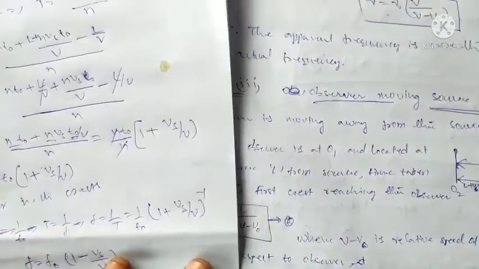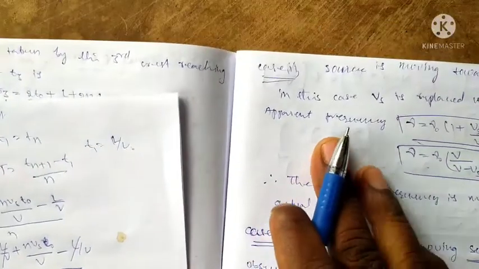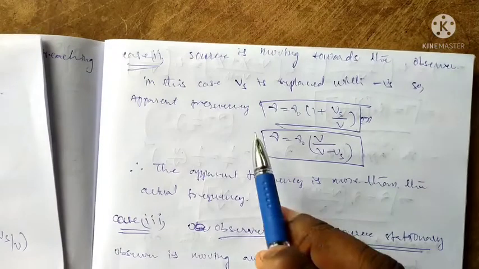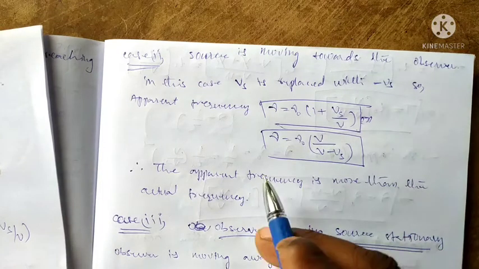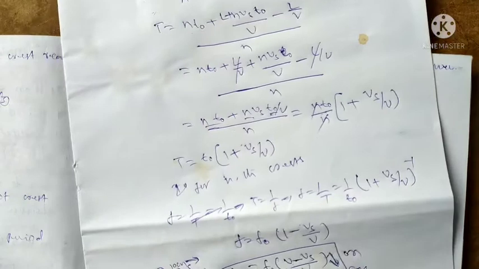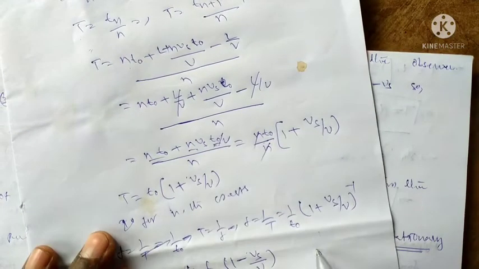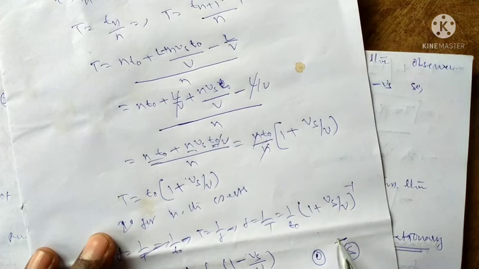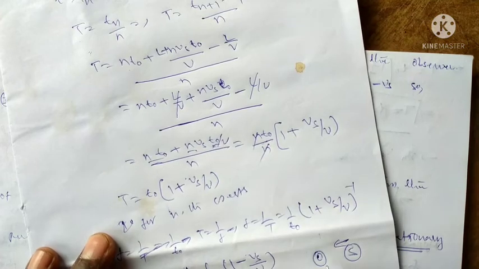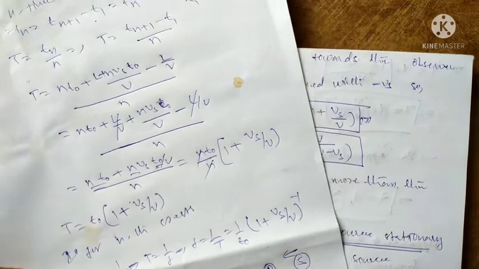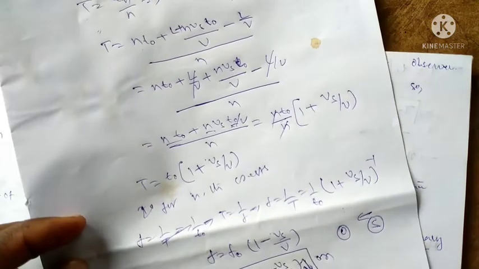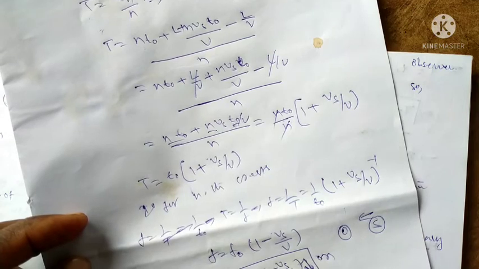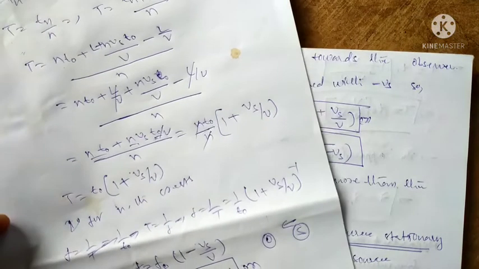Next case, the second case, is like this. The source is moving towards the observer. Okay, suppose in the previous case the source is moving away. Next case is the observer is at rest position, and the source is moving towards the observer. That means here the velocity decreases away from the source. Source is away from the observer. Now that is the forward direction.